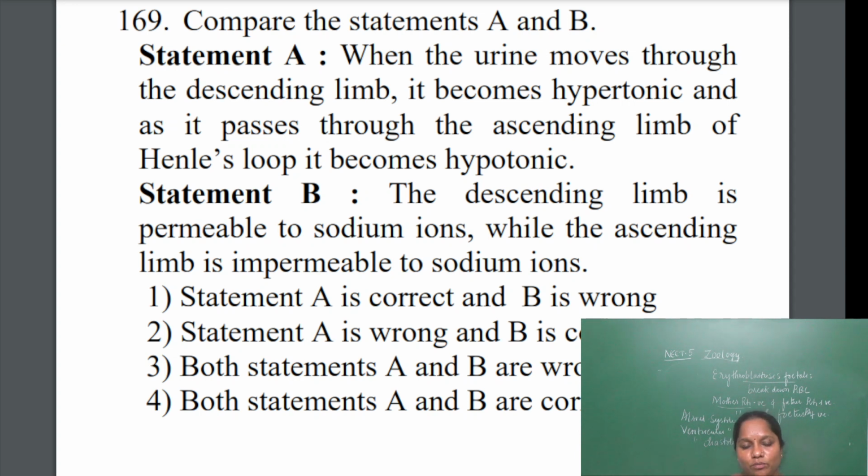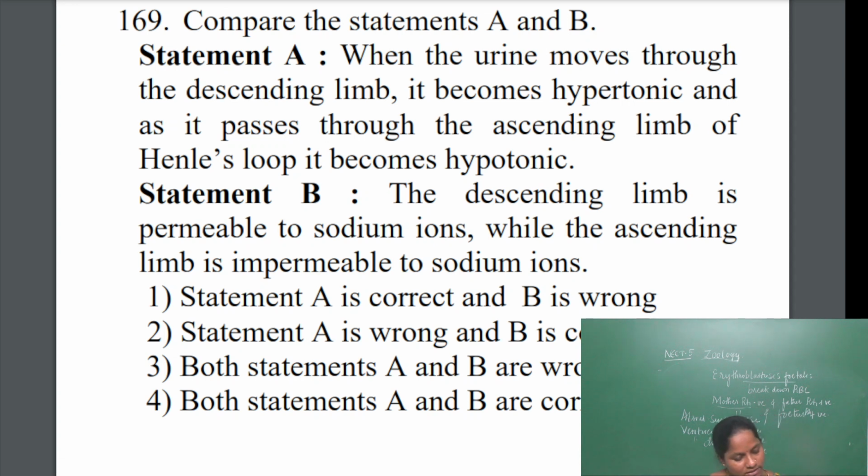The descending limb is permeable to water and impermeable to electrolytes, so the urine will become hypertonic.